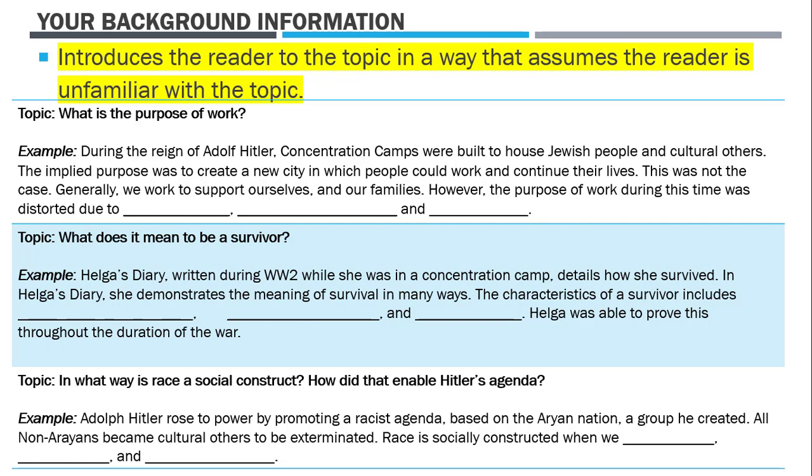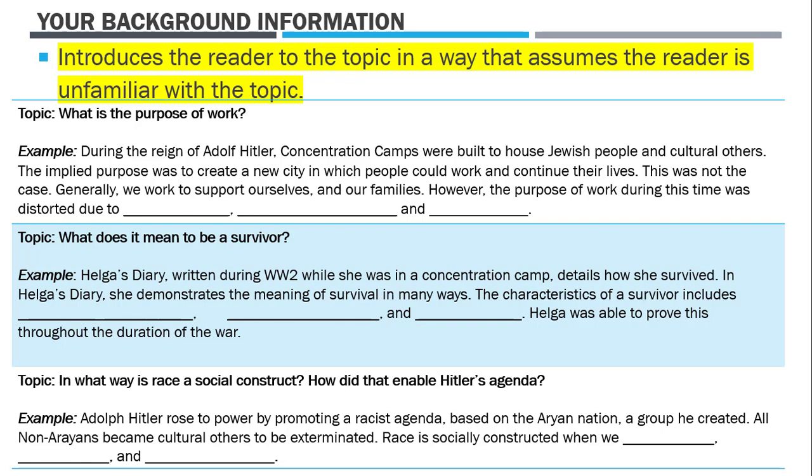All right, so the next topic is race. And if you're doing a theme, in what ways is race a social construct and how did that enable Hitler's agenda? You're going to talk about Adolf Hitler, so introduce the reader to this person. Adolf Hitler rose to power by promoting a racist agenda based on an Aryan nation, a group he created. All non-Aryans became cultural others to be exterminated. Race is socially constructed when we blank, blank, and blank.